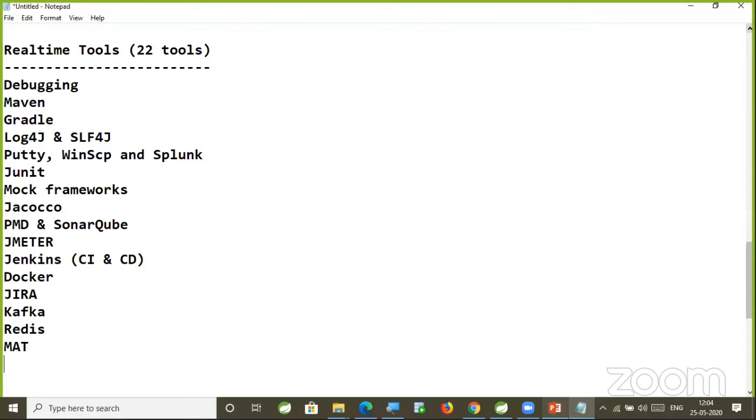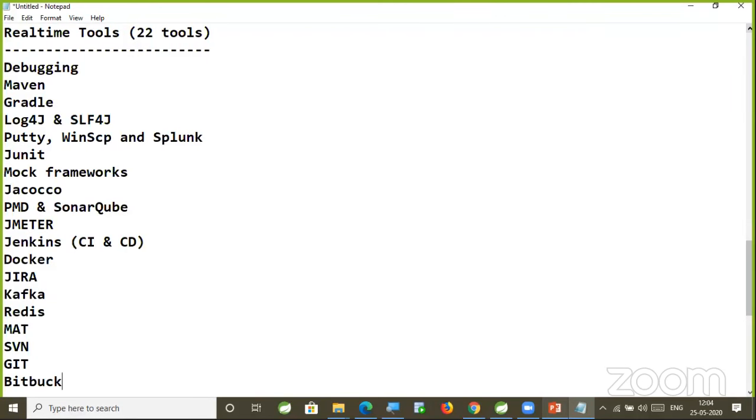Right. And one I forgot to mention, SVN, Git, Bitbucket. SVN, Git, Bitbucket for version controls, for code repository. Multiple developers are going to work on the project. So where we are going to store that code? We need a repository for that. Some people will be working from Hyderabad, some people working from Bangalore, some people working from US, some people working from Canada. So everybody is writing the code for their modules, for their requirements.